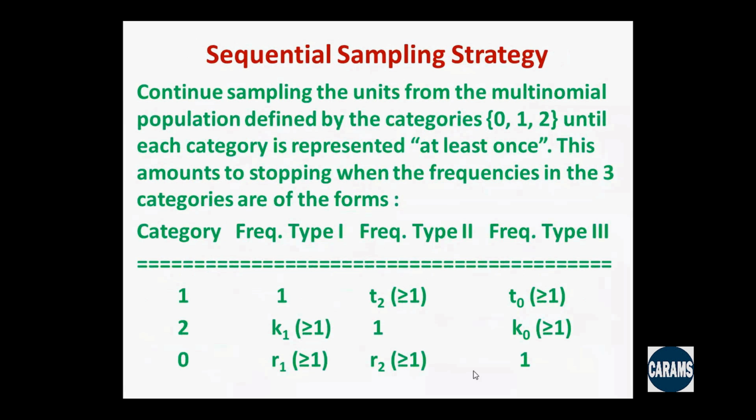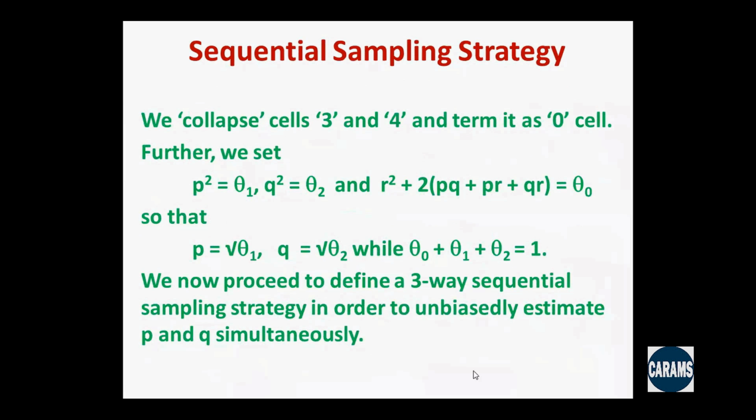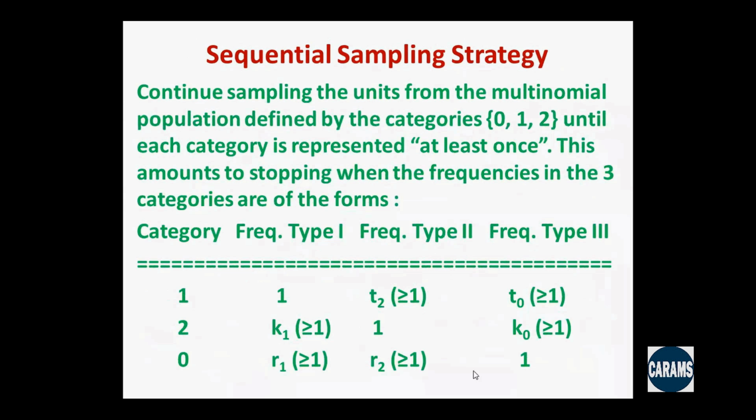So it says we continue sampling the units from the multinomial defined by the categories 0, 1, and 2. Let us recall 0 defines the category with probability theta 0, 1 is with theta 1, and 2 is with theta 2. So these are the 3 categories, and we continue sampling until all the categories are represented. That means until each category is represented at least once. So that is our sequential sampling strategy.